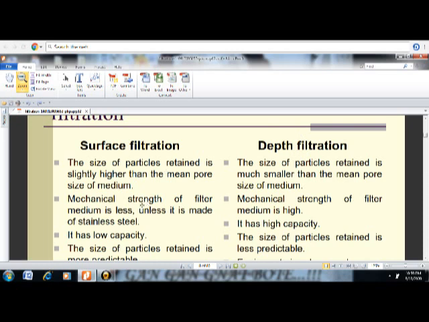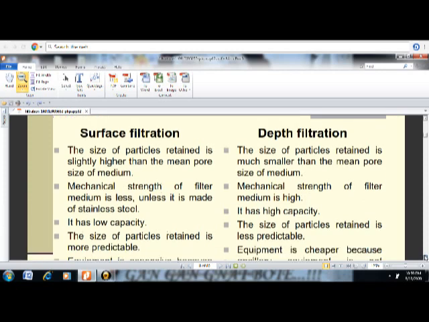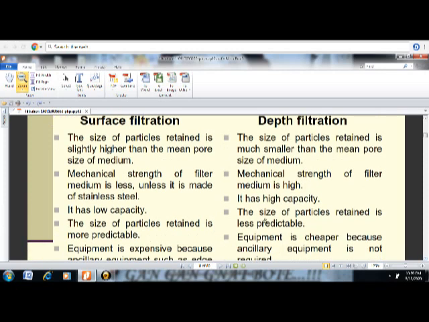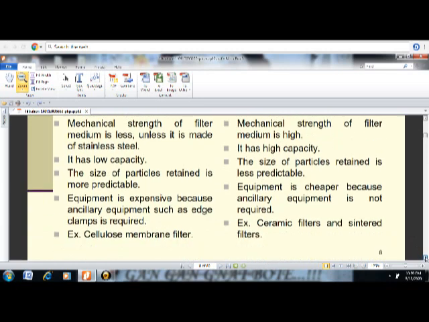Here the mechanical strength of the filter paper is less, unless it is made up of stainless steel. If it is stainless steel, then only the mechanical strength is good. But in case of depth filtration, the mechanical strength of the filter medium is always high. Surface filtration has a low capacity, while depth filtration has high capacity. The size of the particle retained is more predictable, while here the size of the particles retained is less predictable as the particle size is very small.